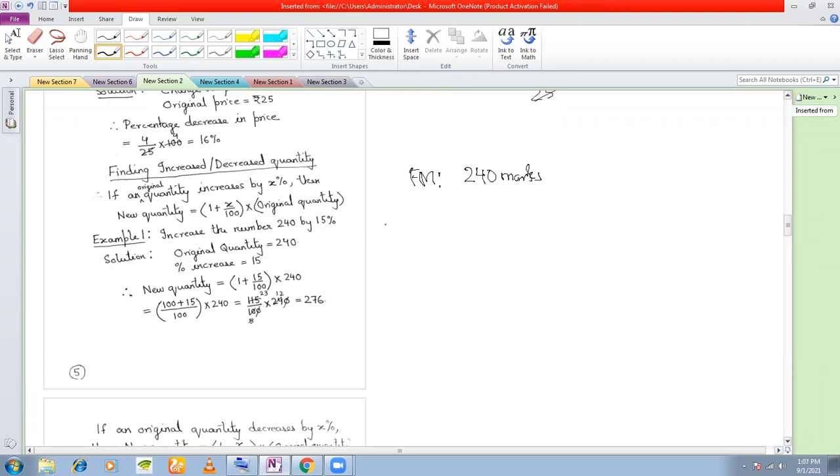Then how much marks am I talking about? 15% of 240. That means if I threaten you by saying I will reduce 15% of your marks, what will be the new marks that you will be getting?